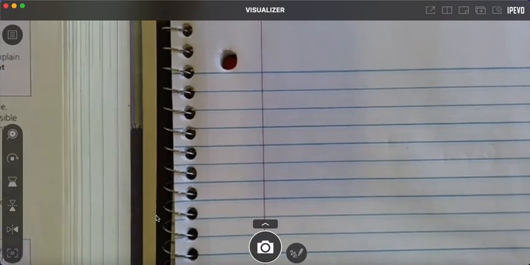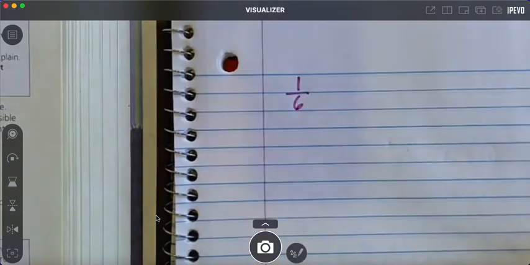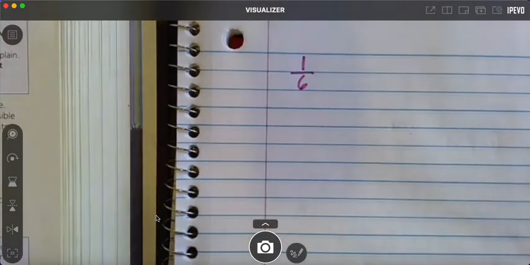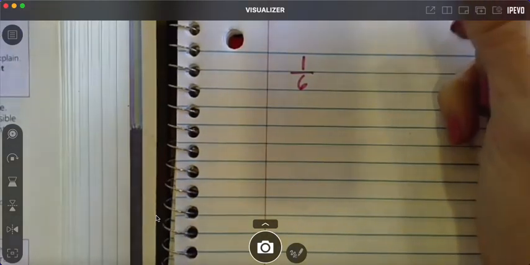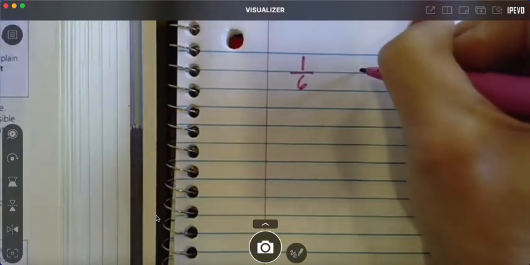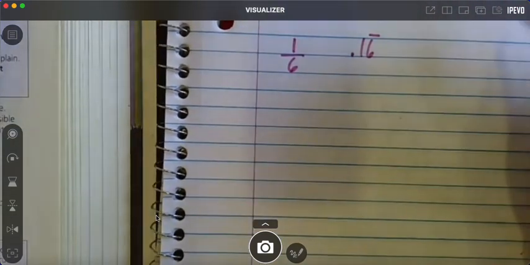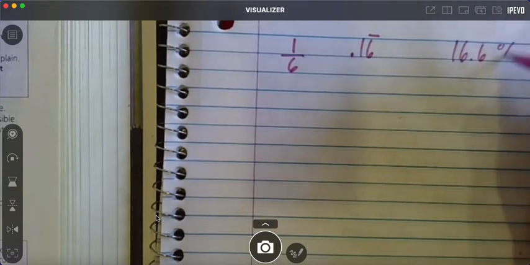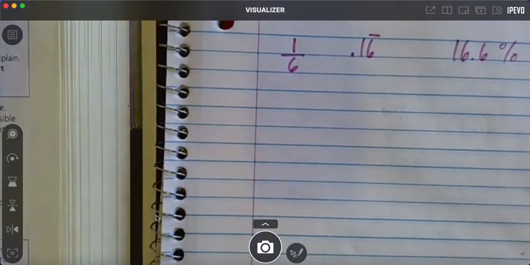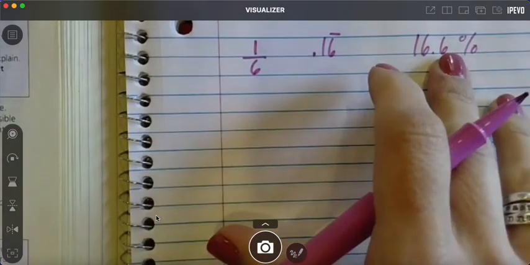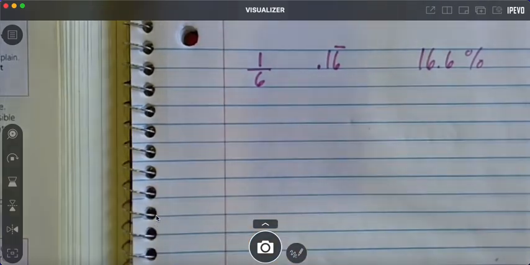There's only one 3. So you have a 1 out of 6 chance of rolling a 3. Does everybody understand that? If they write it as a decimal, you just do 1 divided by 6, which would be 0.16 repeated. Okay, they might write it like that. Or if you write it as a percentage, it might be 16.6%, because the 6 just keeps going. Okay, do y'all understand that? So that's your percentage chance of getting a 3 on a standard die.